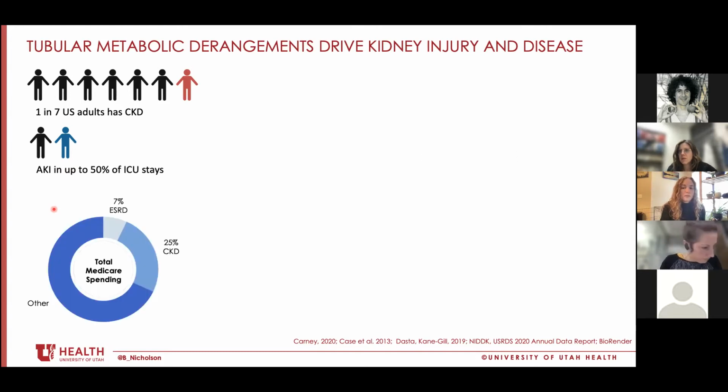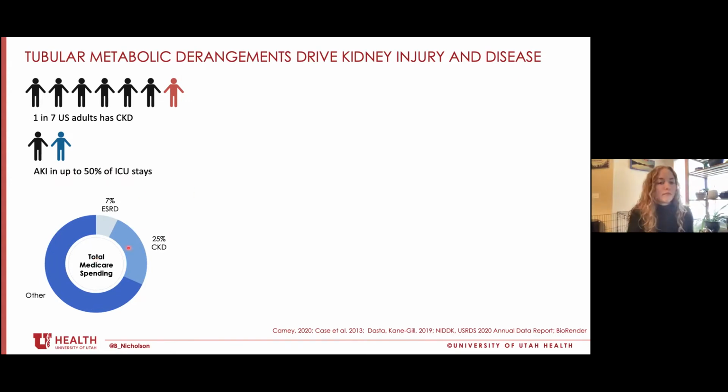So for example, our Medicare population is about 15% made up of individuals with chronic kidney disease or kidney failure, but those patients account for about 1/3 of total Medicare spending annually. And importantly, this population of individuals with kidney disease is growing, and there's a huge demand for the discovery of targetable mechanisms driving kidney disease to inform novel therapeutic development.